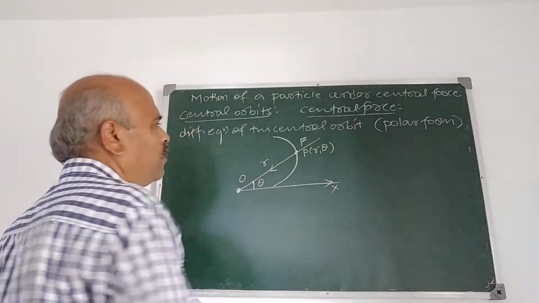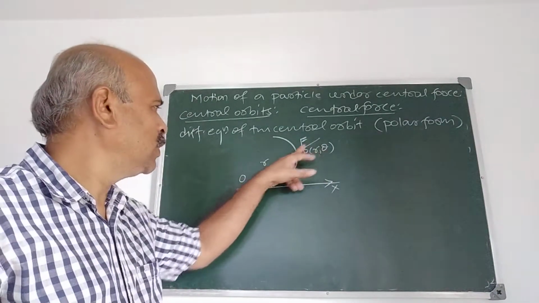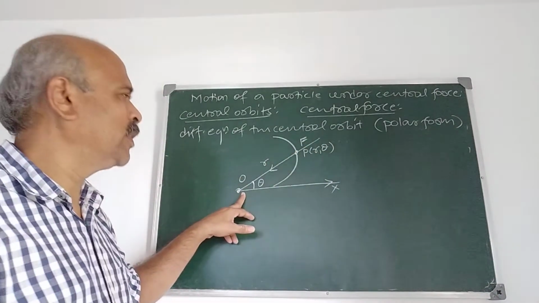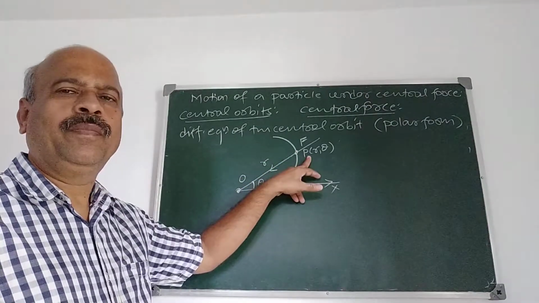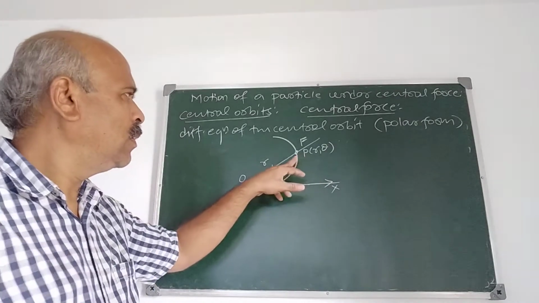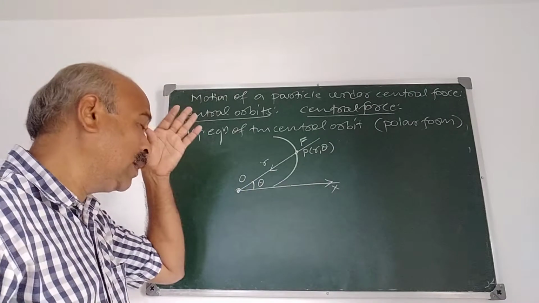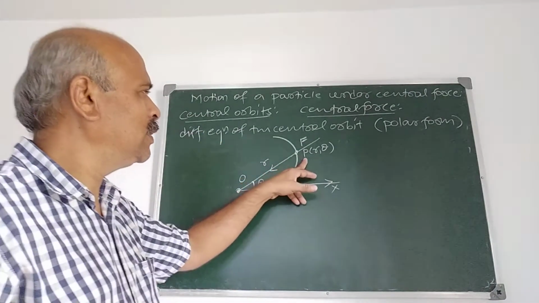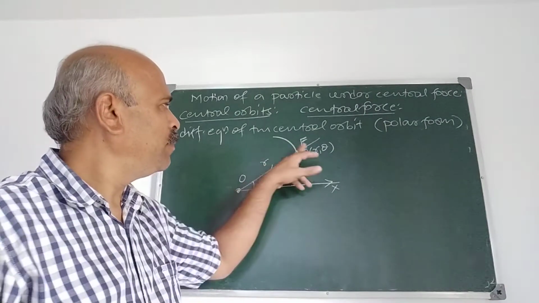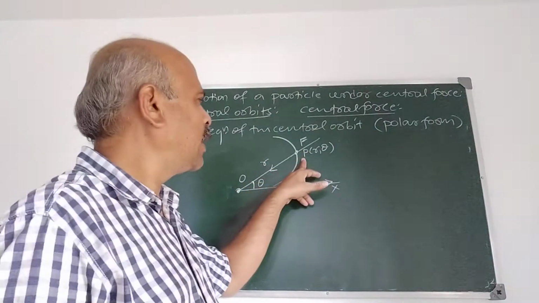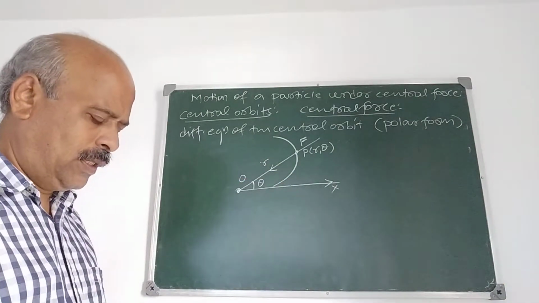Here the force is along the radius vector, because OP is the radius vector. The component of acceleration along the radius vector is minus f, because it is directed towards O, and the transverse acceleration is 0 here.